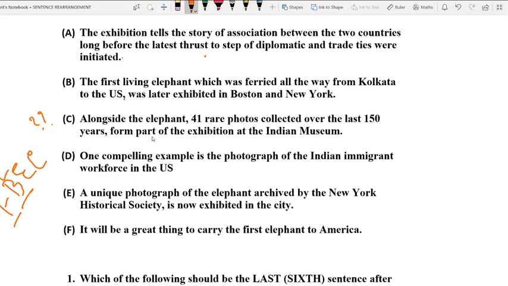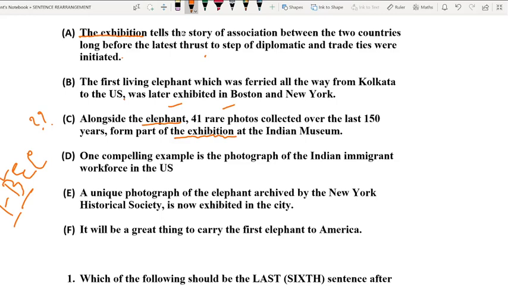Now let us go to option number C straight away. It talks about the collection of 41 rare photos, and the 41 rare photos were exhibited alongside the elephant, so it talks about the exhibition. And obviously you must have observed that option number A talks about the exhibition, the exhibition where alongside the elephant 41 rare photos were also displayed.